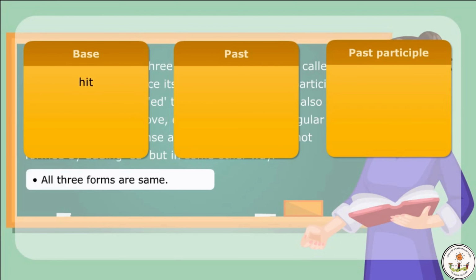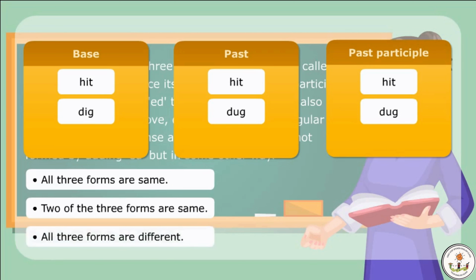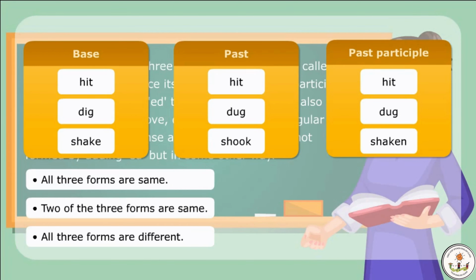Example: hit, base; hit, past; hit, past participle. Two of the three forms are same. Example: dig, base; dug, past; dug, past participle. All three forms are different. Example: shake, base; shook, past; shaken, past participle.